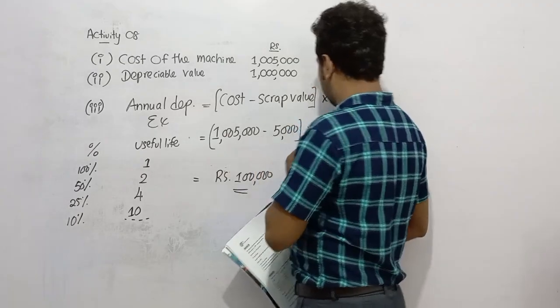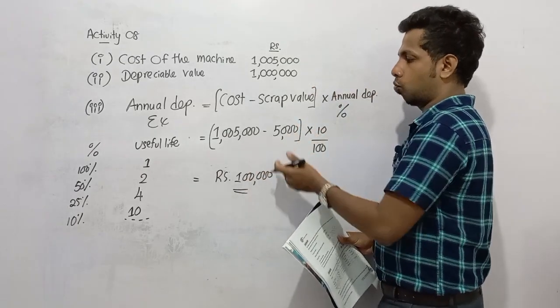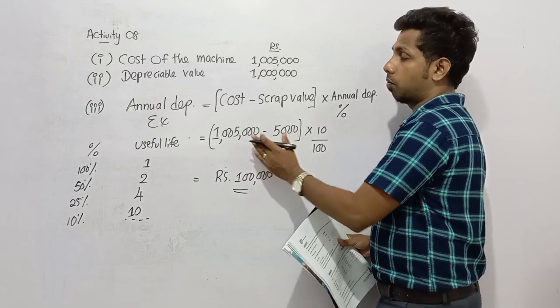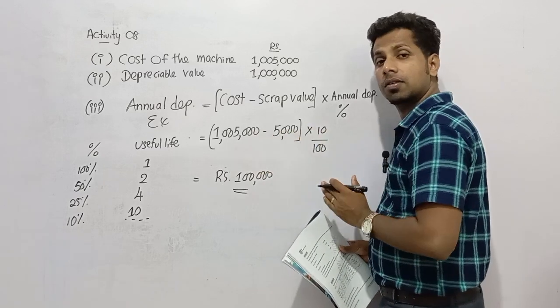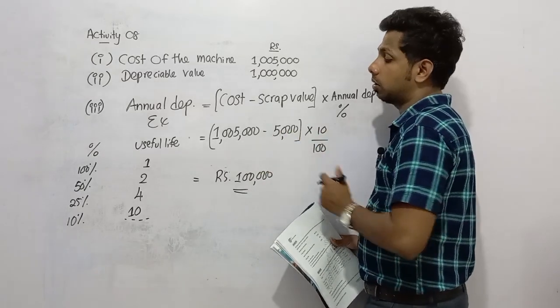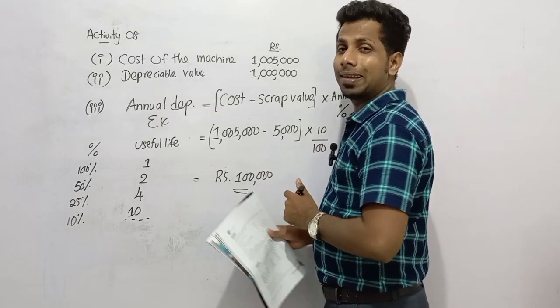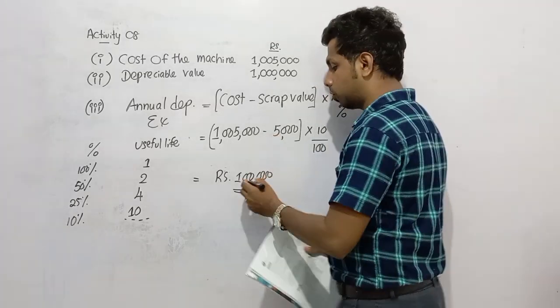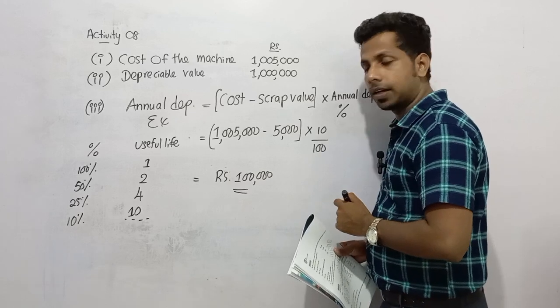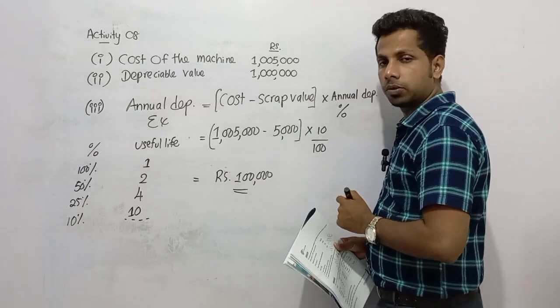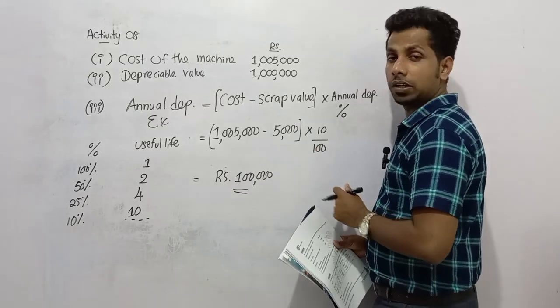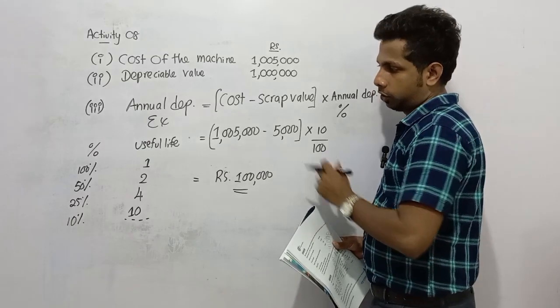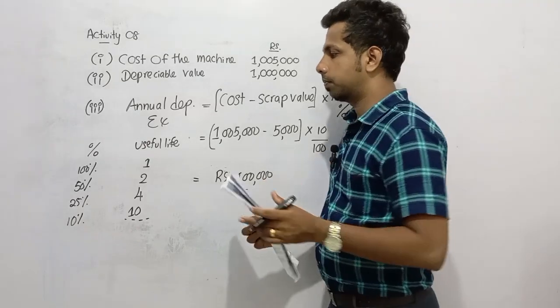So here in this question, 10% means, without multiplying, 1,005,000 minus 5,000 divided directly by 10 years. So 1 million divided by 10 years, you can get the same answer of 100,000 rupees. So annual depreciation is 100,000 rupees. So here you can see the answer, right?